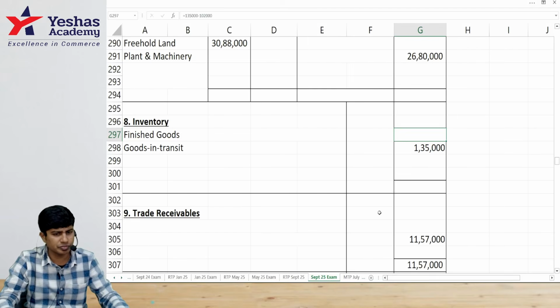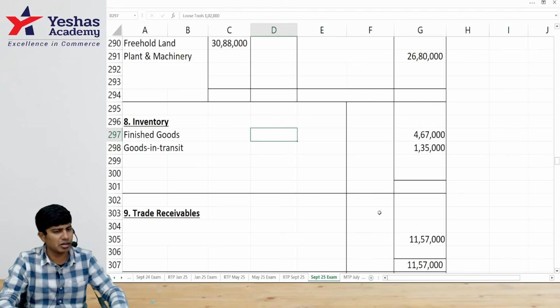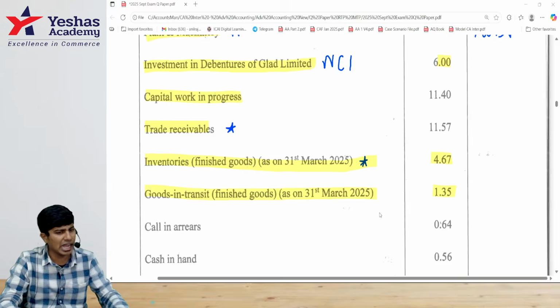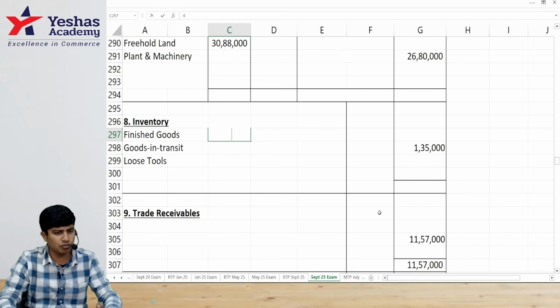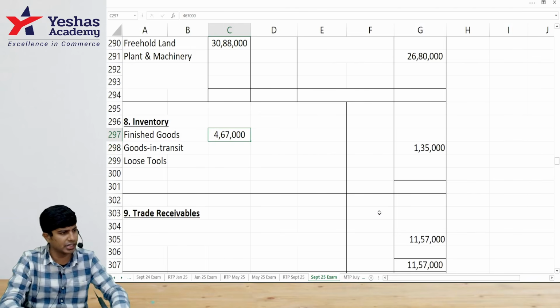Finished goods is 4 lakh 67. And I would have to deduct it and then show goods in transit separately. Do you agree with what I'm trying to tell? So basically, I will not write 4 lakh 67. So I would write 4 lakh 67,000 in the inner column.